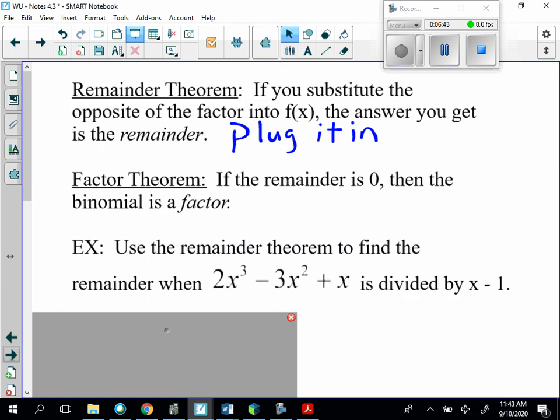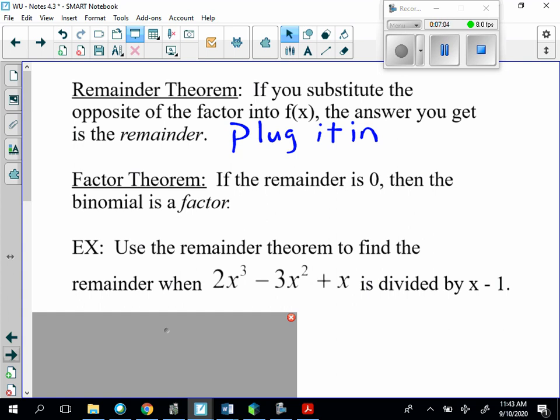So basically, we have a quicker way to find the remainder. It says if you substitute the opposite of the factor into f(x), the answer you get is the remainder. If the remainder is 0, then the binomial is a factor, states the factor theorem.